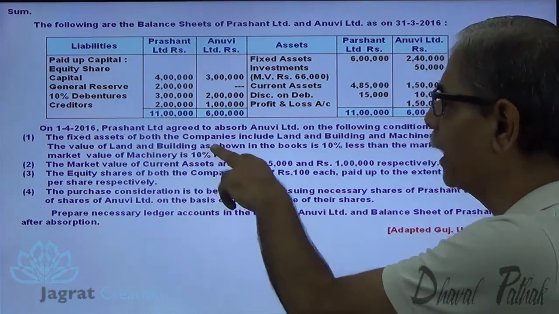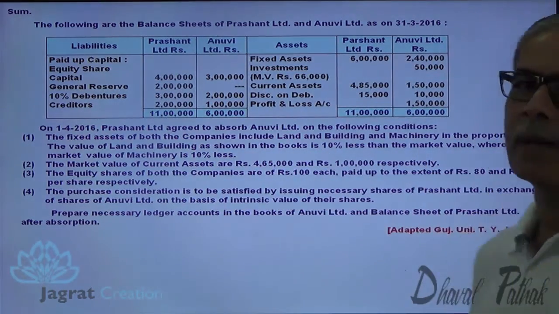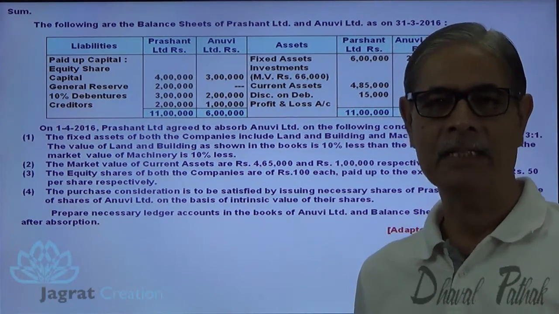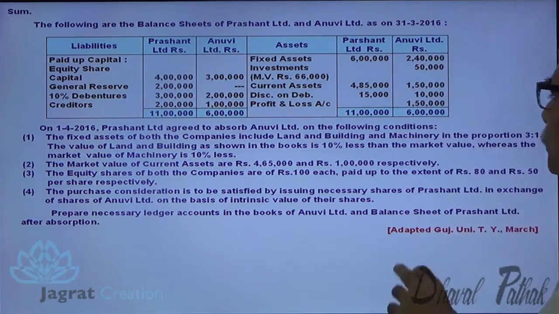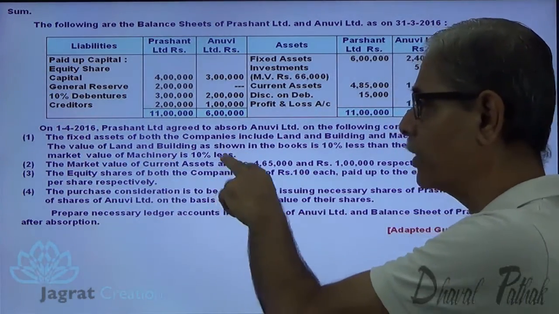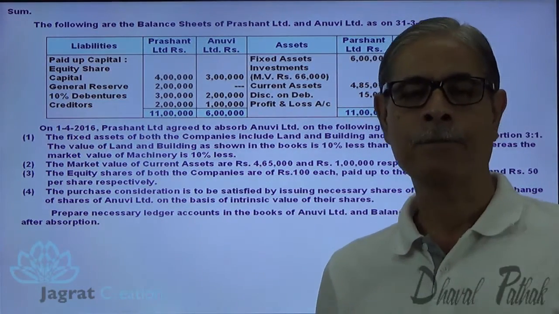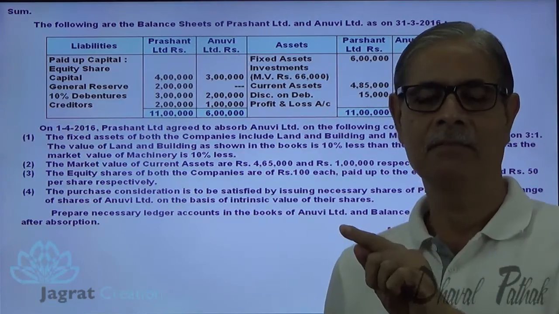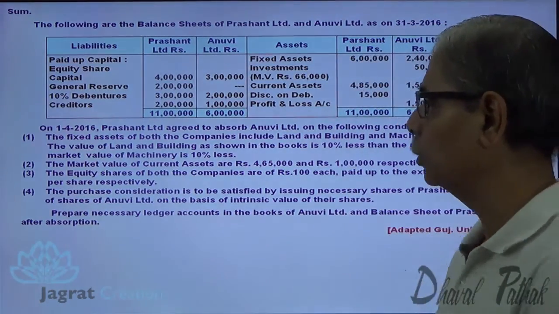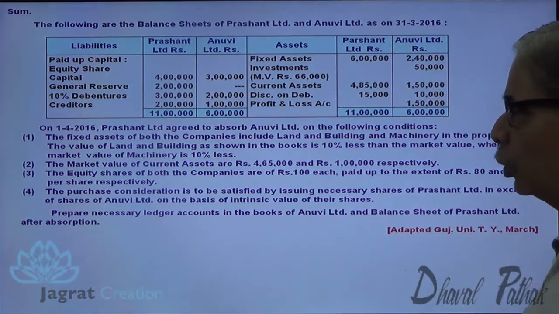The value of land and building as shown in the books is 10% less than the market value. So if market value is 100, book value is 10% less, book value is 90. Whereas the market value of machinery is 10% less. So here it's a different case. If the book value is 100, 10% less is the market value. So new is 90 is the market value. The market value of current assets for both the companies are given to you.